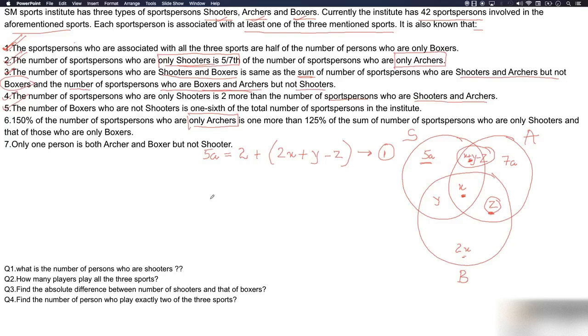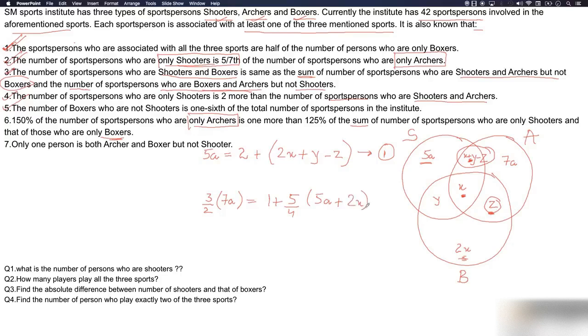So let's write it down. 3 by 2 of those who are only archers, that is 7A, equals to, okay, we aren't done with the fifth point, we'll take it back. 150% of the number of persons who are only archers is 1 more than 125%. 125% means 5 by 4 of the sum of the number of sports person who are only shooters, who are only shooters means 5A, and those who are only boxers. So who are only boxers is 2X.